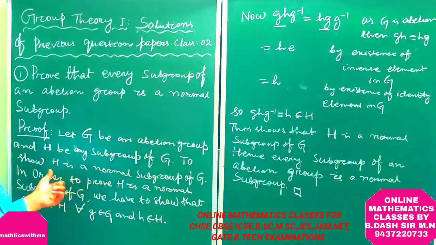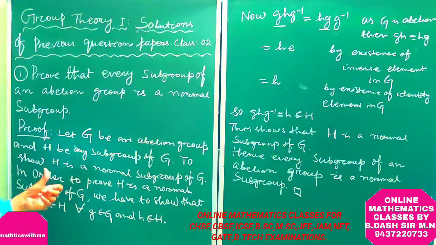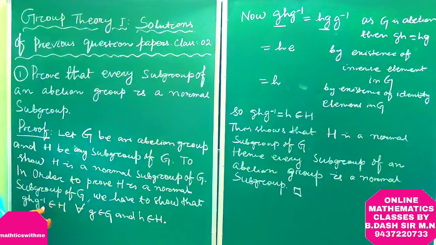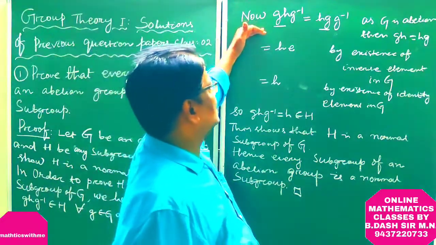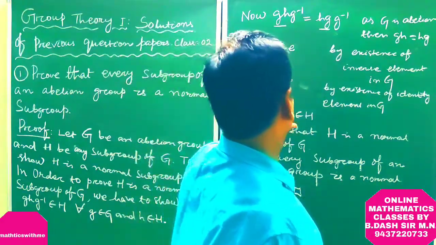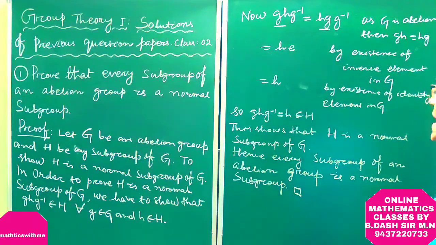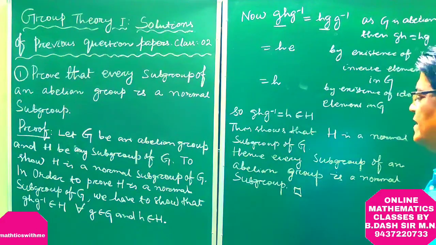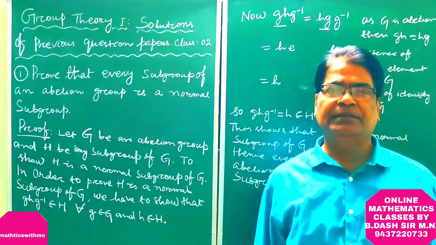Let G be an abelian group and H be any subgroup of G. In order to prove H is a normal subgroup of G, we have to show that g h g inverse is in H for g belongs to G and h belongs to H. Now g h g inverse, after simplification, is h. So g h g inverse is equal to h, which belongs to H. This shows that H is a normal subgroup of G. So every subgroup of an abelian group is a normal subgroup. So our first problem is proved.